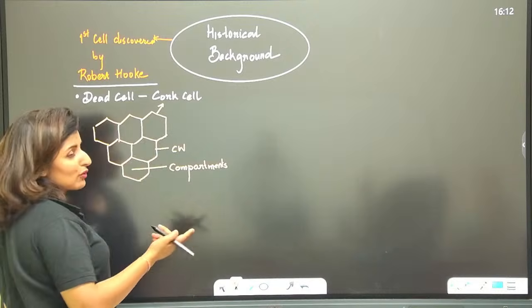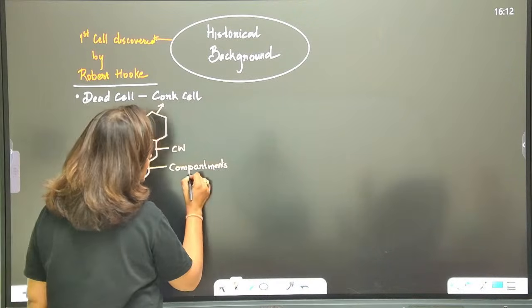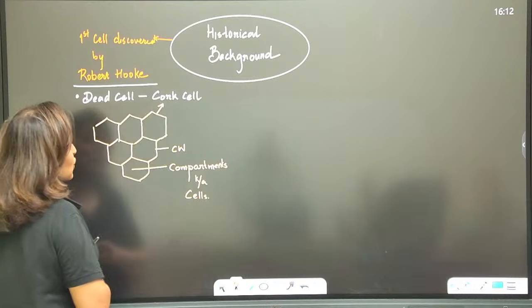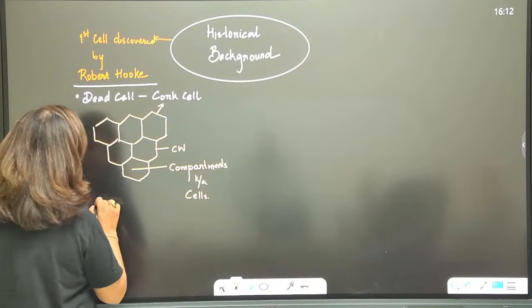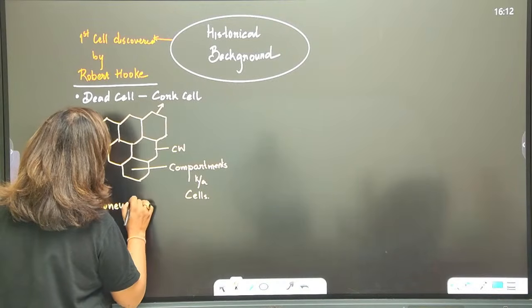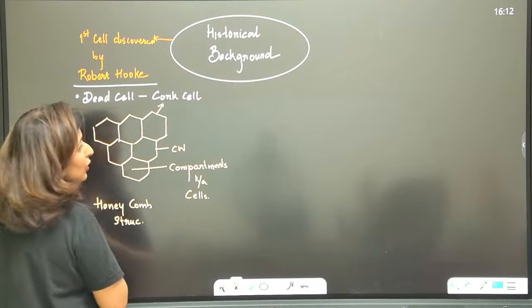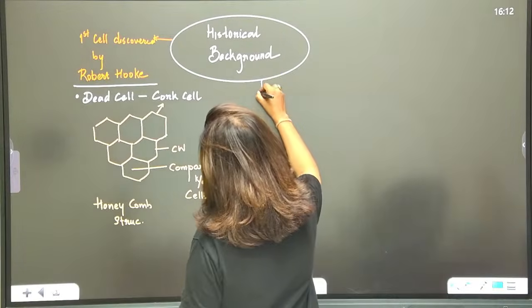Otherwise there is loss of protoplasm, no living fluid. So compartments, and these compartments are actually called cells. So what he observed was a dead cell, a cork cell with honeycomb-like structure. Noted?